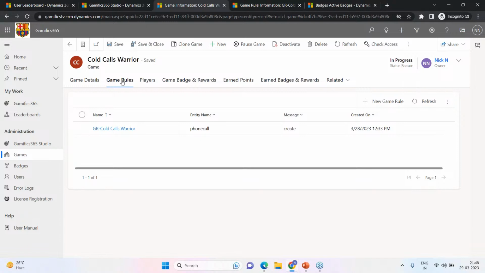Before I open this rule and deep dive in detail, let me give you an example of how the rules work. Number one is you can set multiple rules for a single game. Let's take a real world example. Let's say an organization wants to increase the number of sales in the US region. They are performing pretty well in Asia Pacific and the other areas, but they want to improve the sales for the US region.